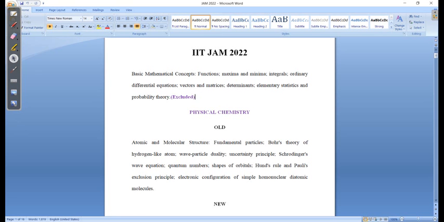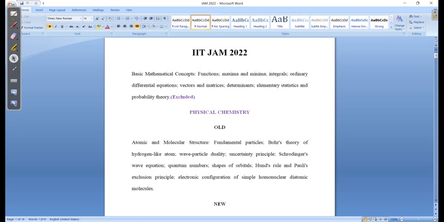But remember, if you qualify your JAM examination in the near future and take admission in any IIT for your MSc, and further if you go for the PhD, then you will always require this much mathematics, in fact more than this, to understand the fundamentals of chemistry completely.